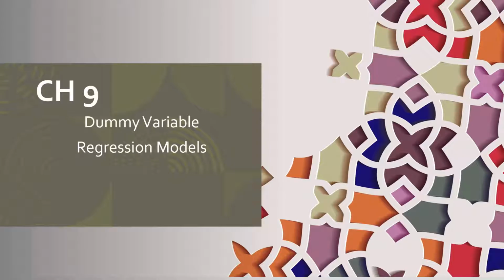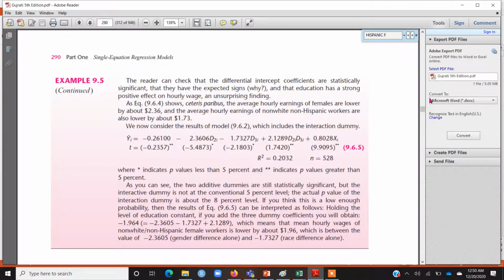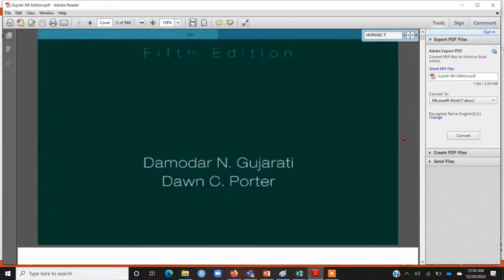So you can watch my video on how to download books from the Genesis library, and you can download any book from that library. So let me show you the first page of the book that I'm talking about. This is the book that we have been following throughout this playlist, the Basic Econometrics book, and these are the author names. The lectures are focused on the 5th edition.